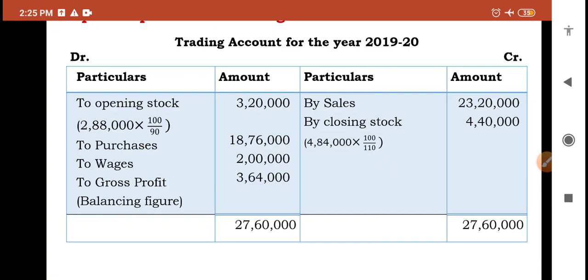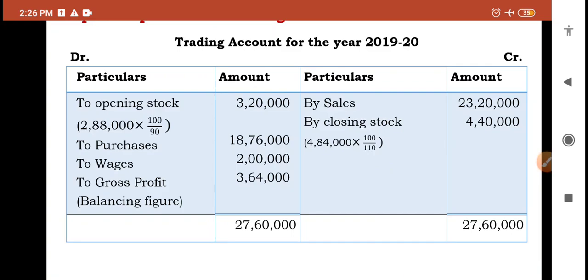You have to keep that in mind. So if cost less is given, the given amount will be increased. If cost plus is given, the given amount will be decreased as a stock, whether it may be opening stock or closing stock.